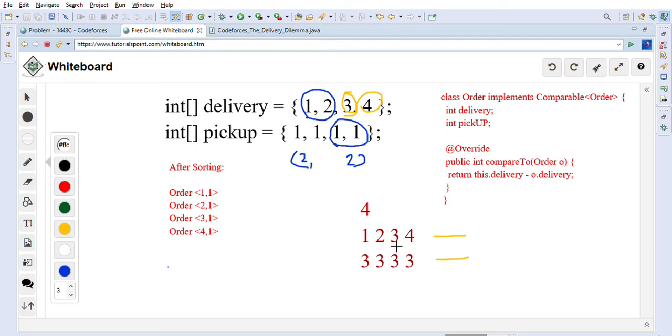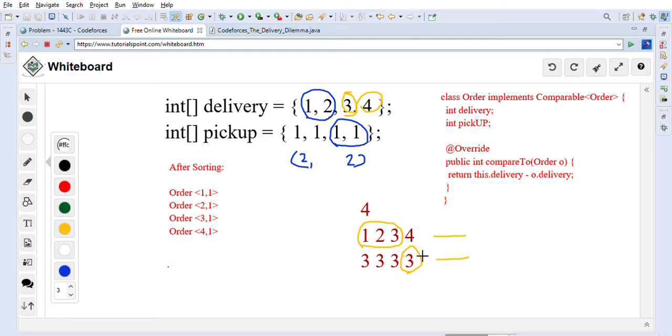We want to pick this item for sure, because if we pick up 4, it will take more time, so we will pick up 3, and after that again we will pick up this item, so 3. And if we ask to deliver all these items, it will take us 3 minutes.